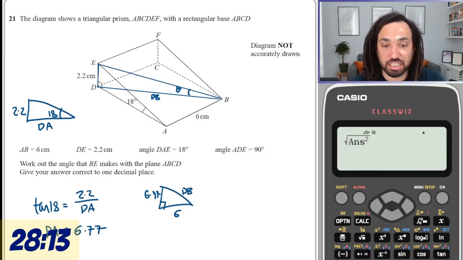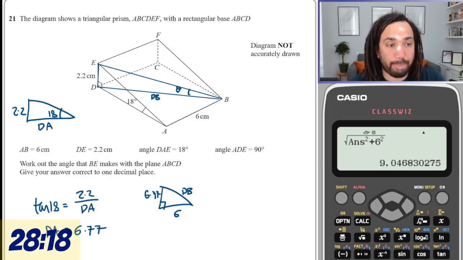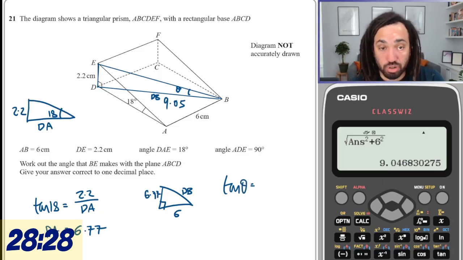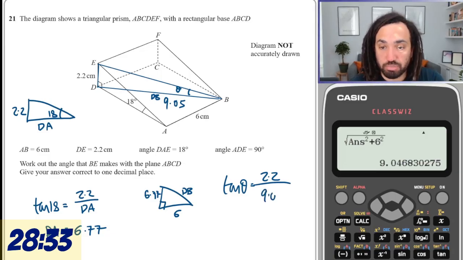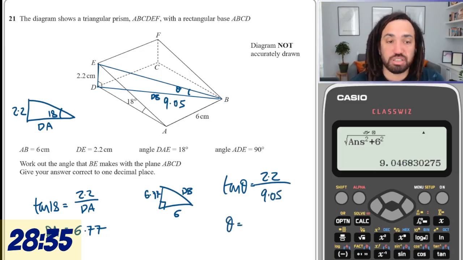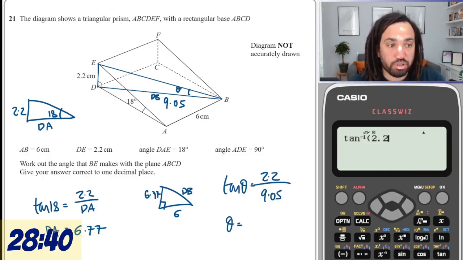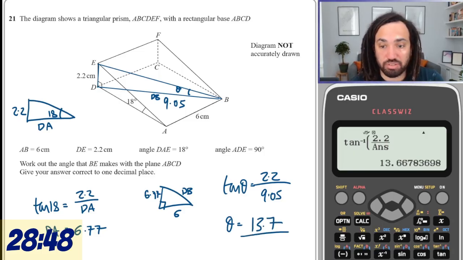Anyway, we're going to take that 6.77, square it, plus 6 squared, and that's going to give us 9.05, and then finally we could do a tan theta of the blue triangle, the 3D one which I drew, which is the opposite, 2.2 over the 9.05. So theta is equal to the inverse tan of 2.2 over that value, which gives us 13.7 to one decimal place.